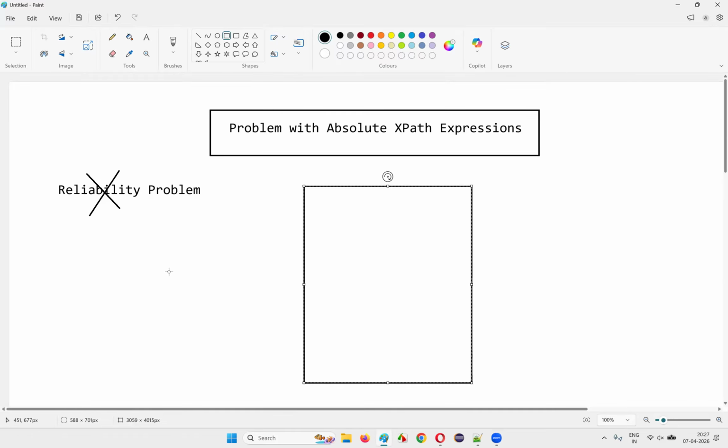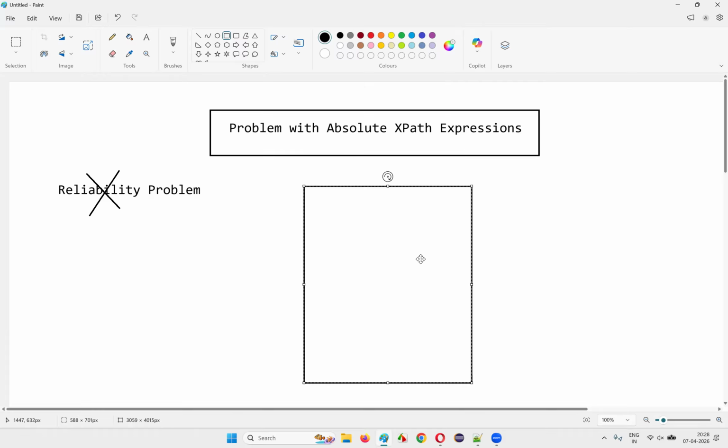That's why automation tools like Selenium won't be able to rely on locators like absolute XPath expressions in locating or finding the elements on the web pages, because developers will definitely keep changing the UI of the page. Even after small changes to the UI, the absolute XPath expression locator for the elements on the page will keep changing. Then how can automation tools like Selenium rely on this kind of locator? That's the problem. Hope you got the concept.